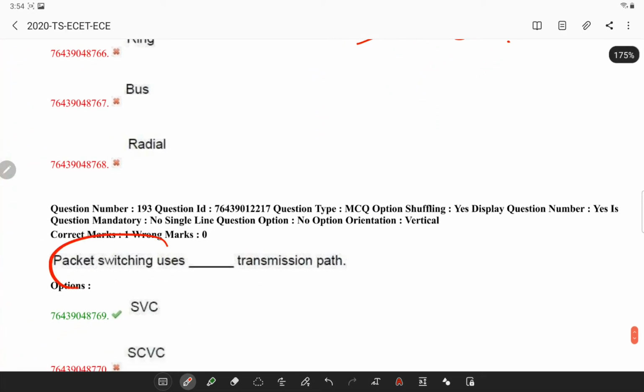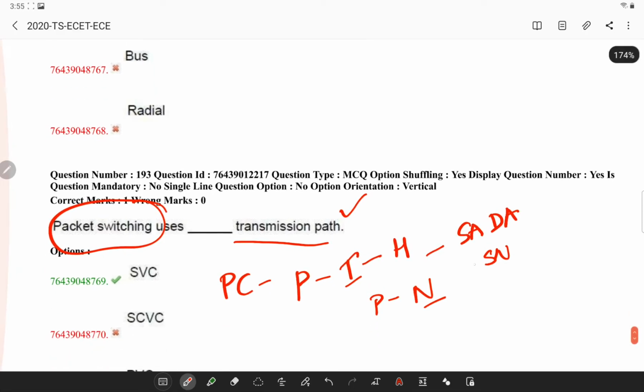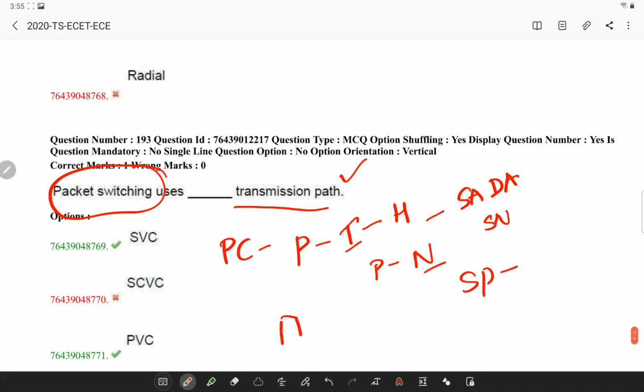Packet switching uses which transmission path? In packet switching, every packet contains some information in its headers, such as source address, destination address, sequence number, etc. The packets travel across the network taking the shortest path possible. All the packets will be reassembled at the receiver in the correct order.